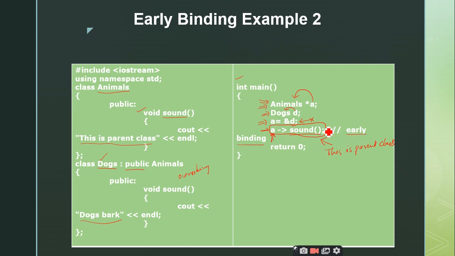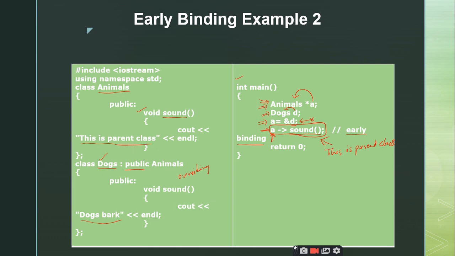So the binding, the mapping up of the function definition with the function call, or the identifiers with the addresses, will be taken at the time of compilation itself. That's the reason why we call this the compile time binding or early binding. Is it clear? Yes, sir.